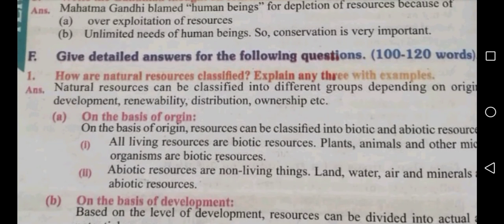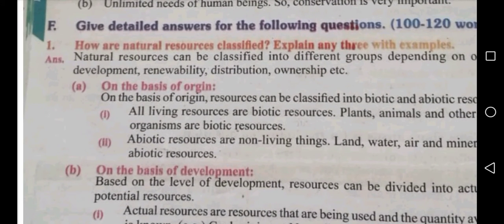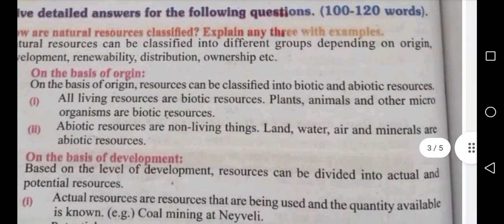Next one, give detailed answers for the following questions. First question, how are natural resources classified? Explain any three with examples. Natural resources can be classified into different groups depending on origin, development, renewability, distribution, ownership, etc. Now we are going to read one by one. On the basis of origin, resources can be classified into biotic and abiotic resources.